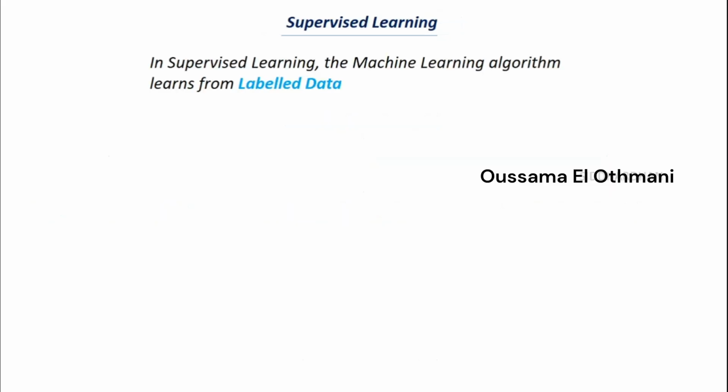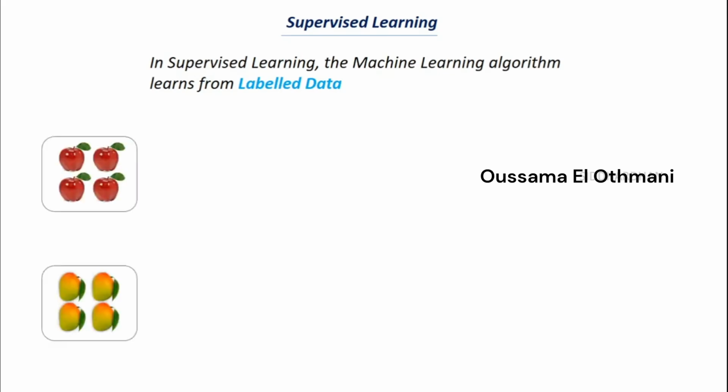In machine learning, the model learns from the data, right? So what is meant by a labeled data set? Let's say a machine learning model has to see an image and recognize whether the image represents an apple or a mango. We will take several images of apples and mangoes, and we will tell the machine that these images belong to apples and these are the images of mangoes.